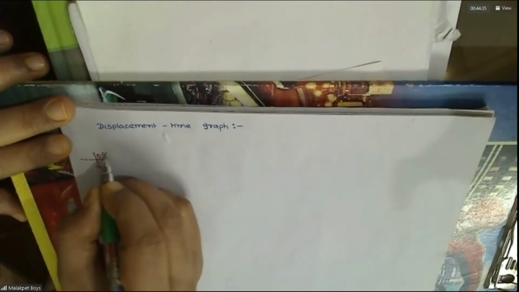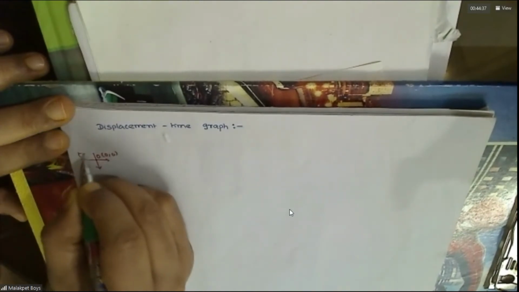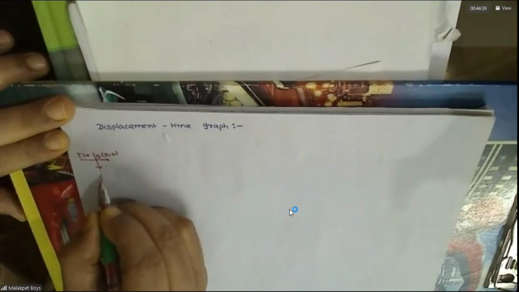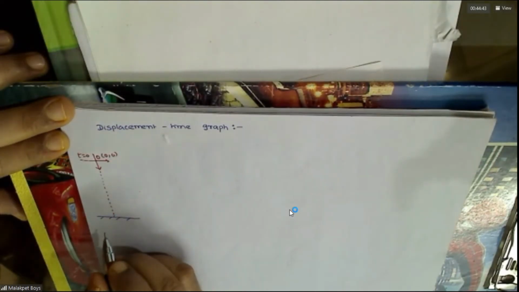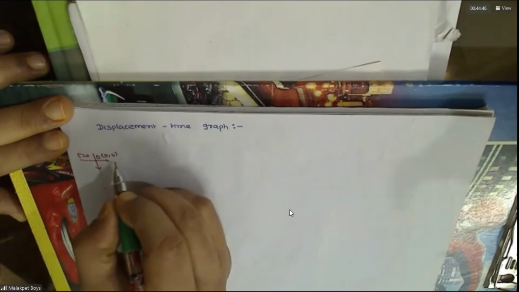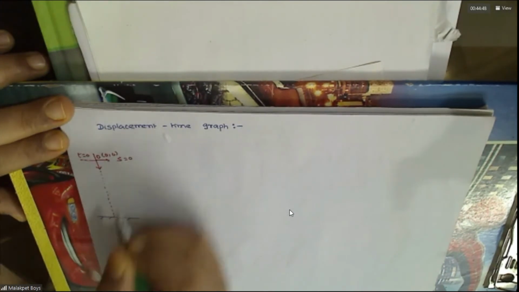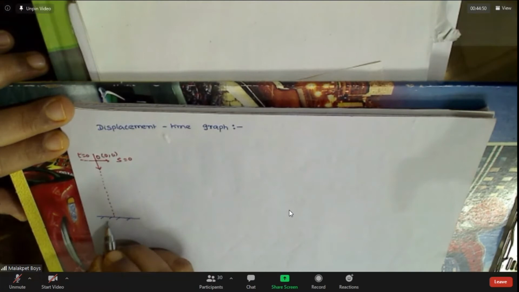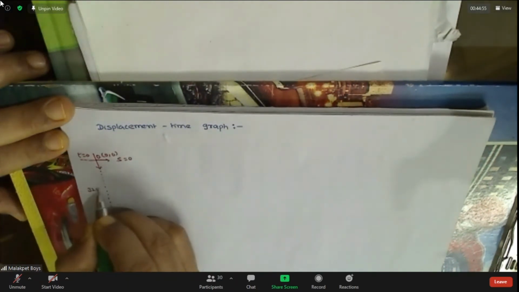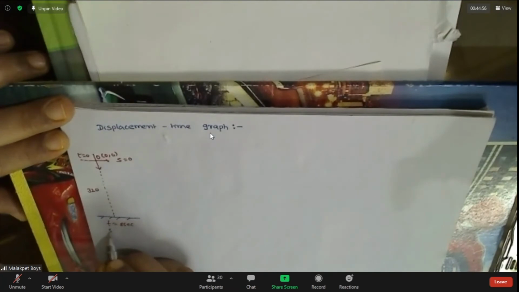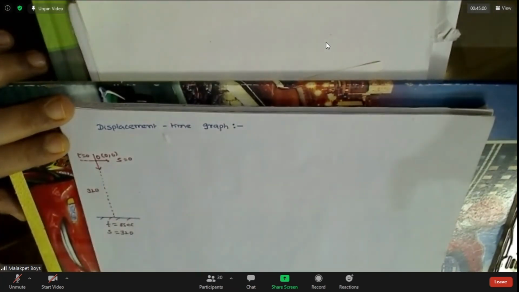This is the zero origin. The ball comes from here to here. At what time do we get this? So this is x equals 0, at t equals 8 seconds. And you can see this is 320 now, so s is equal to 320 meters. This is what we learned.